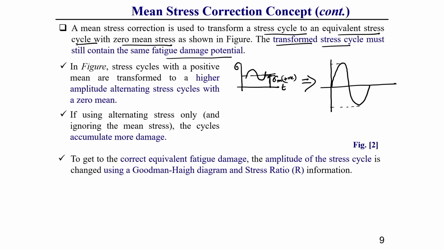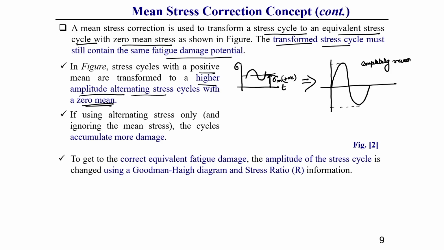So, in this figure we can observe that a cycle with positive mean stress is transformed to a higher amplitude alternating stress, or you can say a fully reverse stress cycle with 0 mean stress. 0 mean stress means reverse cycle.